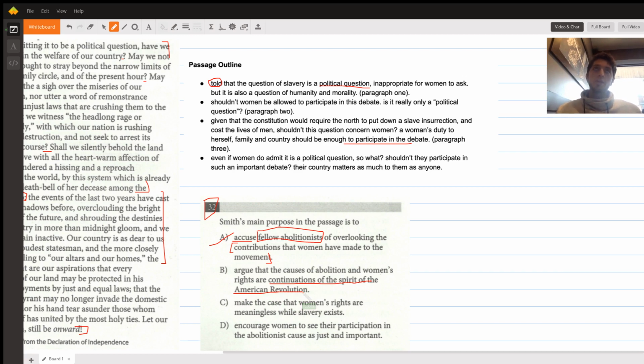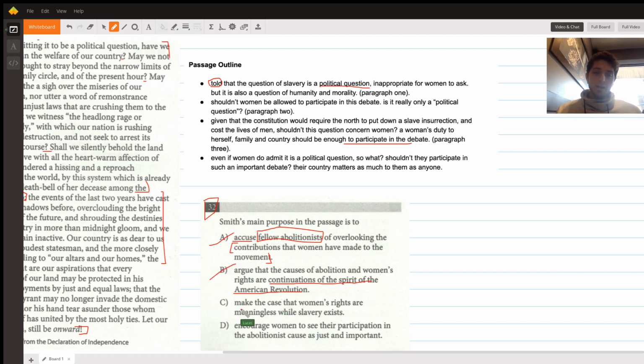Could be true, could be something that she even agrees with. But we would have to find specific textual evidence where she's saying all of her argument is derived from the fact that these are continuations of the spirit of the American Revolution. So she's referring back to it. If we go back to the text, or just based on memory, there's no mention of this spirit of the American Revolution propelling or motivating the argument. So it's too specific, we get rid of it.